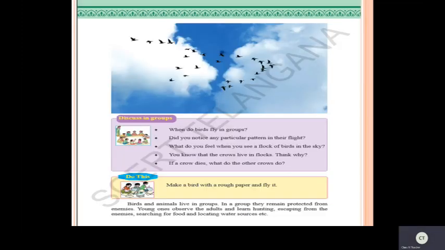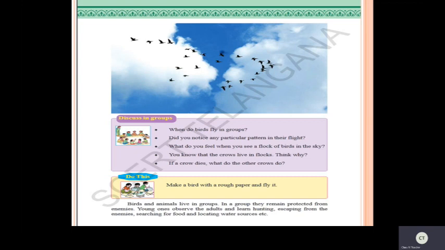So children, we have studied that some animals live in groups and some live alone. Right? Now also, some birds live in groups and few live alone. Have you observed this picture? A flock of birds, a group of birds, flying.